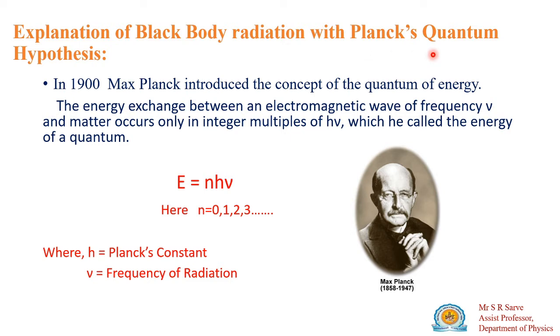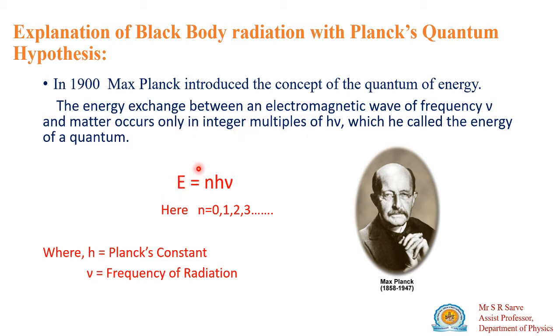Planck's hypothesis is that energy is an integral multiple of h mu. That means the black body consists of oscillators, and these oscillators give energy which is an integral multiple of h mu. There is an energy exchange between an electromagnetic wave of frequency mu and matter, and it occurs only in integral multiples of h mu.